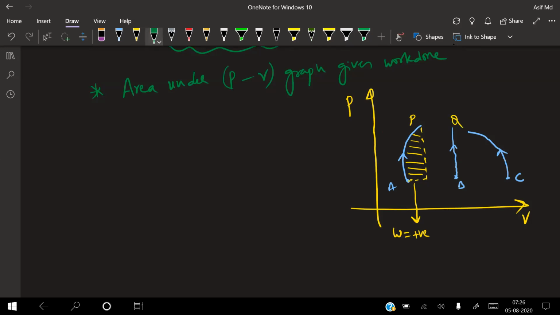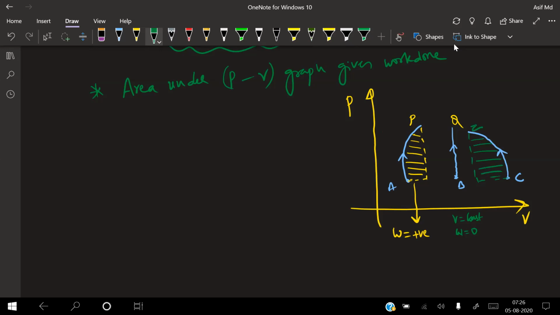Then if I'm going from B to Q, work done is... not constant, because volume is constant, which means work done will become zero for me. Zero, yes. Now if I'm going from this one like this, this is decreasing, sir, because volume is decreasing. Very good.